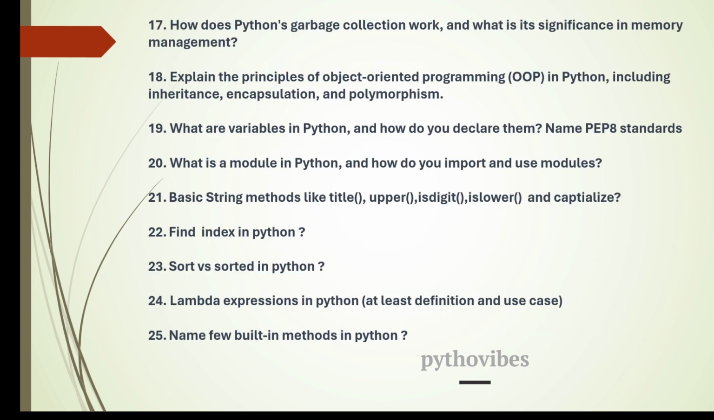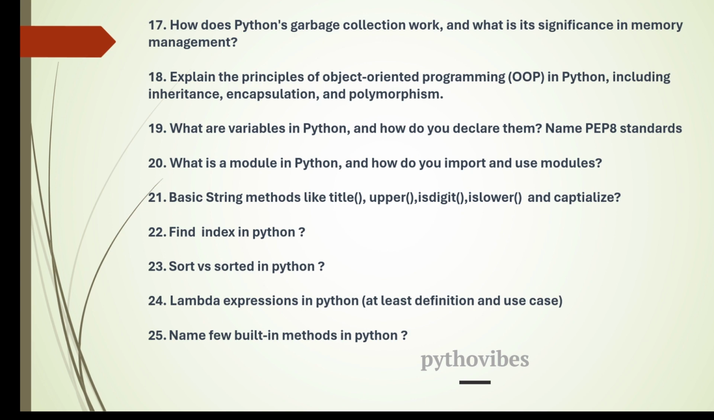And coming to 17th question, how does Python's garbage collection work, and what is its significance in memory management? So basically, here you can explain what is garbage collection and how it is working in Python memory management. So this you can check it out.